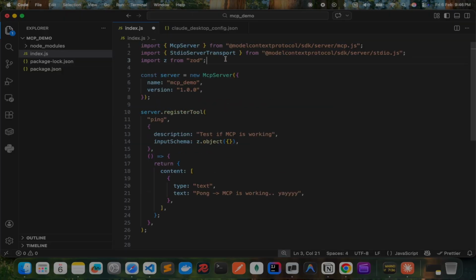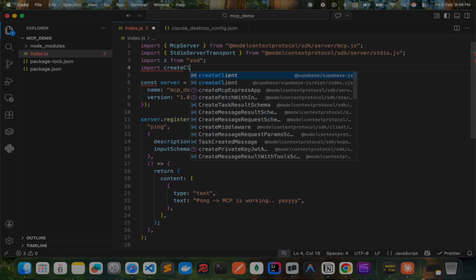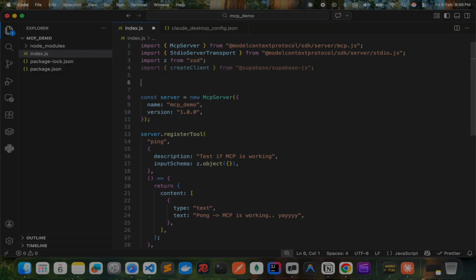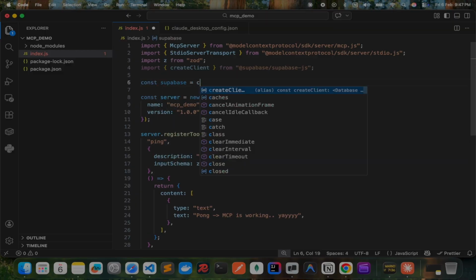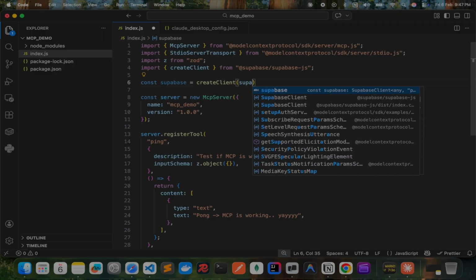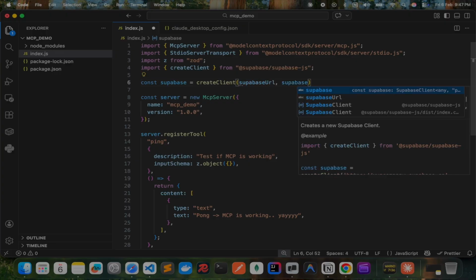Now let me import it to create a client for Supabase. So const supabase. As you can see, the first parameter is the Supabase URL and a Supabase key we have to pass. So I'll just say Supabase URL and Supabase key.